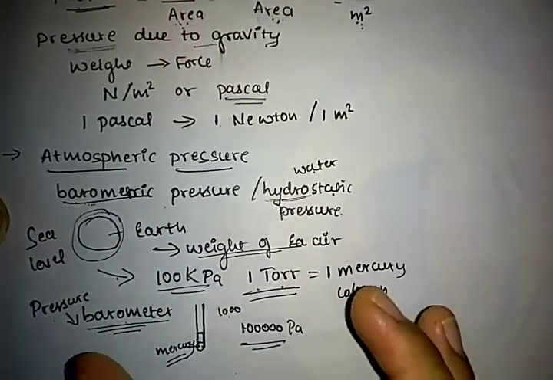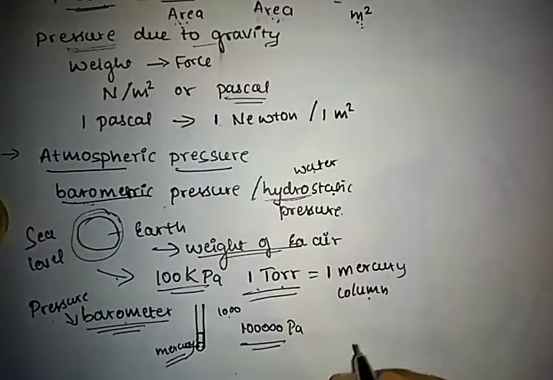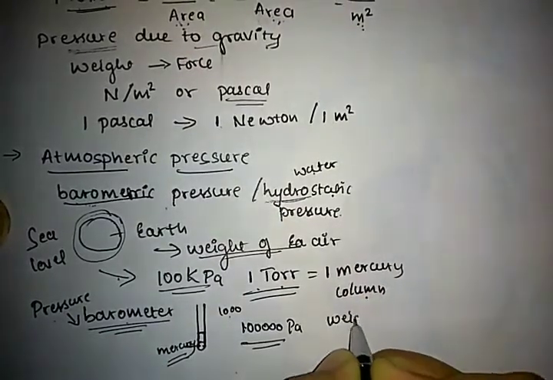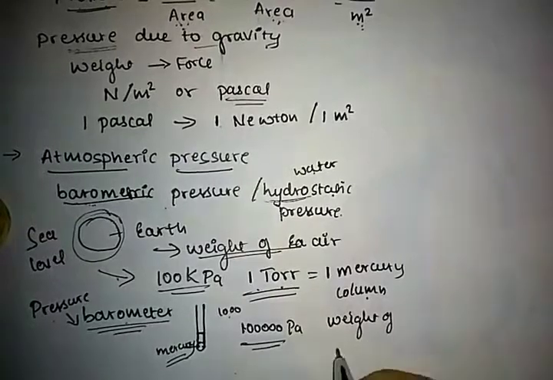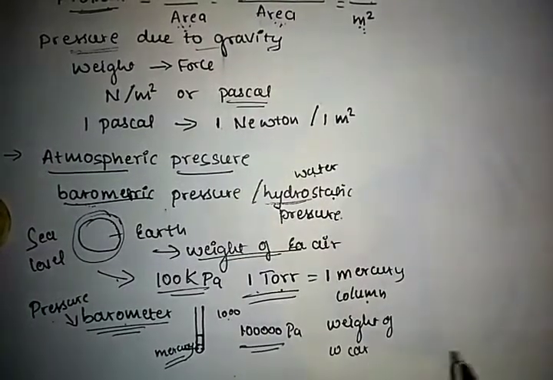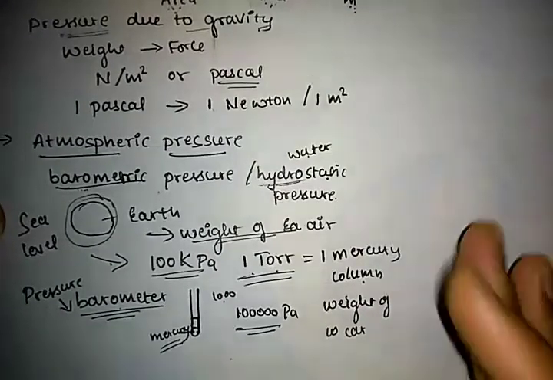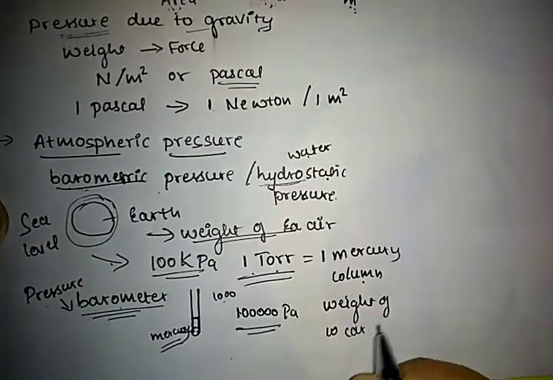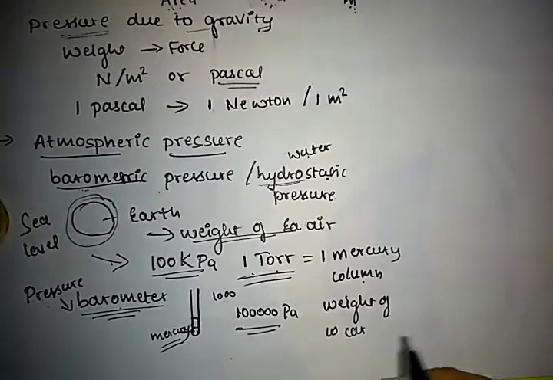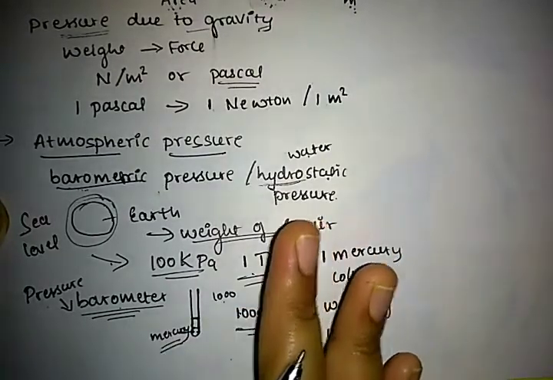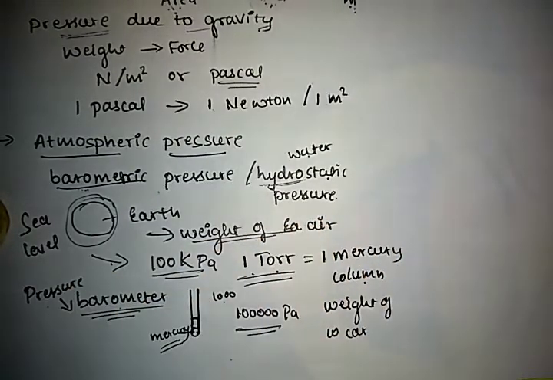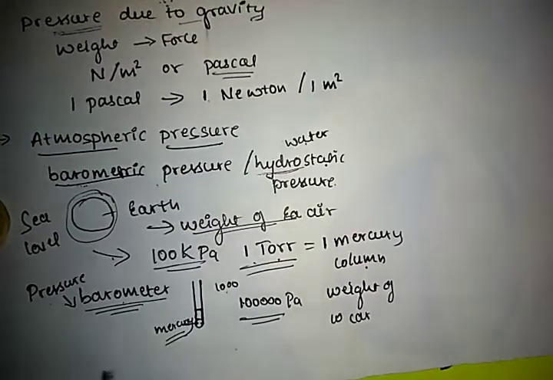It is equivalent to the weight of 10 cars. Just imagine the weight of a car. The pressure is the weight of 10 cars pressing on one square meter, crushed by a huge pressure. That pressure is equivalent to this pressure.